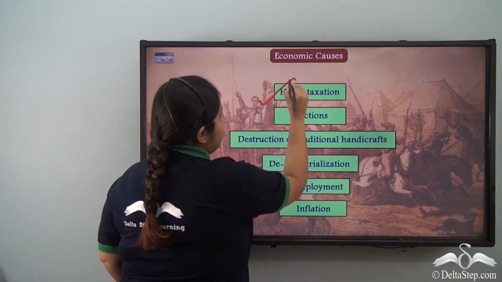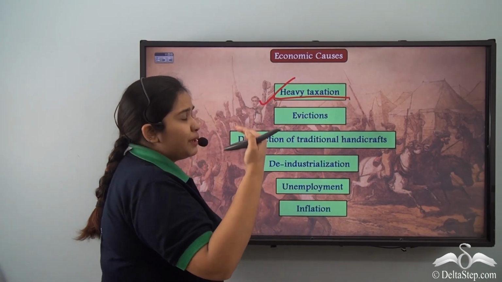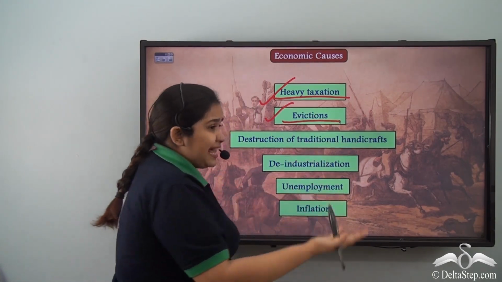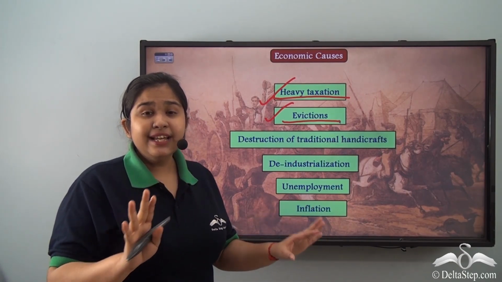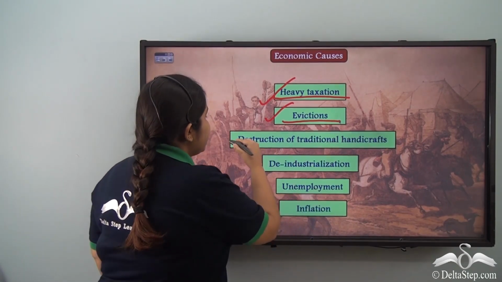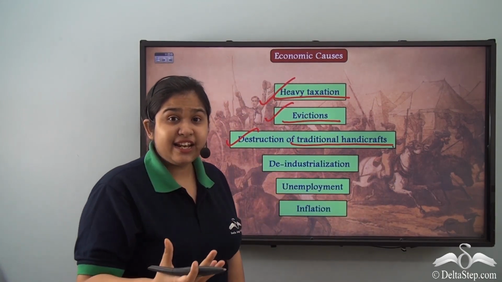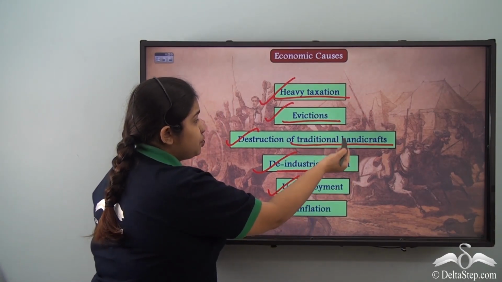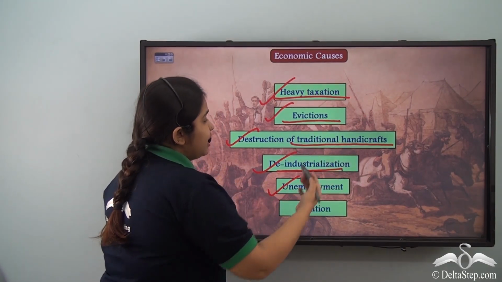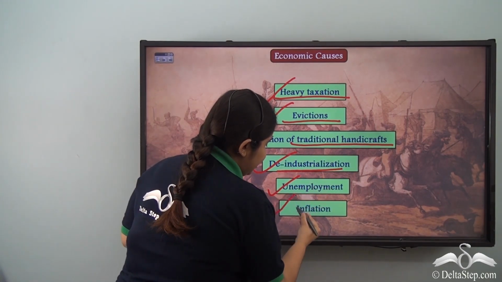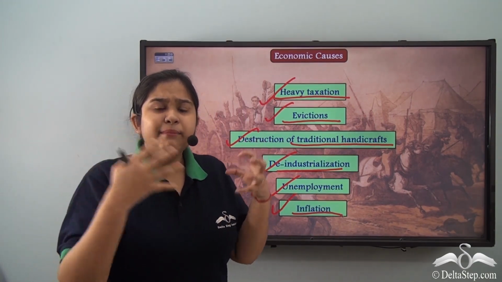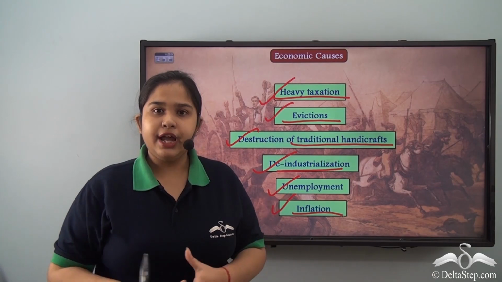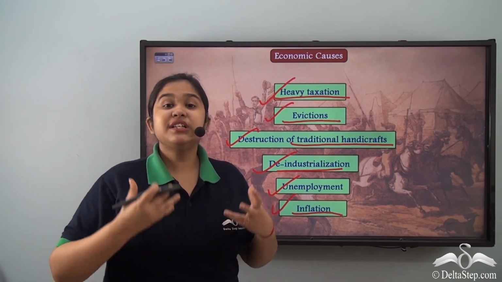So we see first heavy taxation, the policies that British colonizers brought out; evictions, where lands and posts are being taken away and Indians are not primary in the picture anymore; destruction of traditional handicrafts, where deindustrialization is happening; unemployment due to deindustrialization, heavy taxation, eviction, and destruction of industries; and inflation, where limitation of the growth of food grains is causing food grains to become higher in price, ultimately leading to a severe famine.